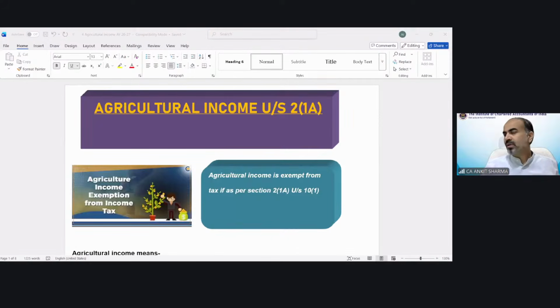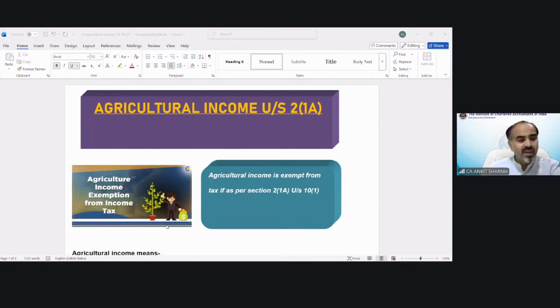Now we need to discuss the agricultural income provision. We'll see on the query portal. There is no query yet. So now we are discussing the concept of agricultural income. As soon as we complete agricultural income, in the remaining time we will solve illustrations, test your knowledge questions, MCQs, etc. So in our country, there is no tax on agricultural income.